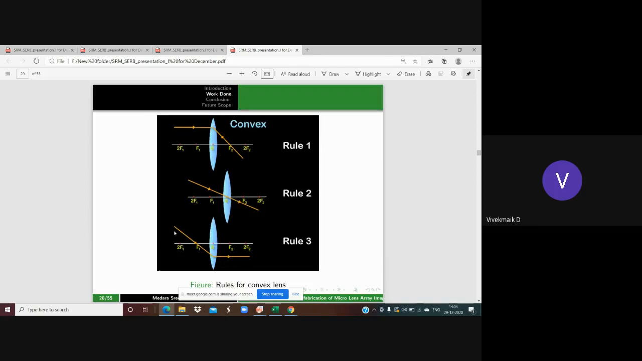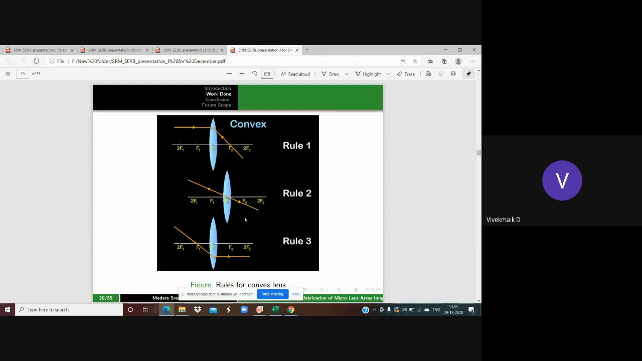The third rule is that when the ray is passing through F1, then after the refraction it will be parallel to the principal axis. These are the three rules. Rule 1 and rule 3 are exactly opposite to each other. That means that is the invertibility nature of the light. That's why we can see the reversed image because of these rules.